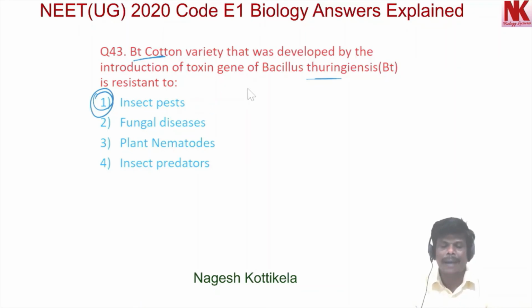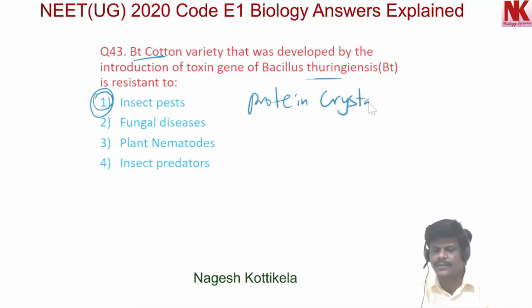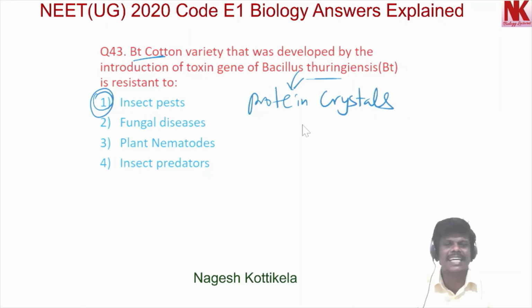Bacillus thuringiensis forms protein crystals. These crystals contain toxic insecticidal protein. So obviously it is resistant to insect pests. Okay. Now moving to the next question, question number 44.